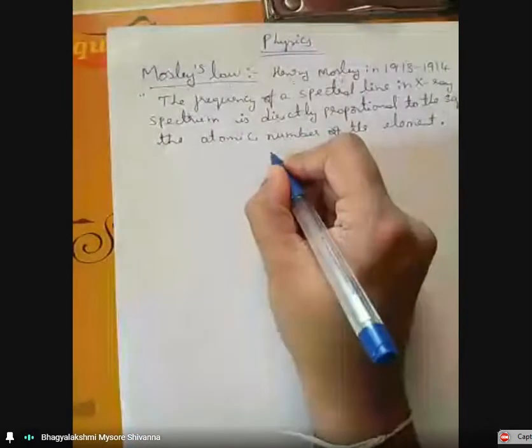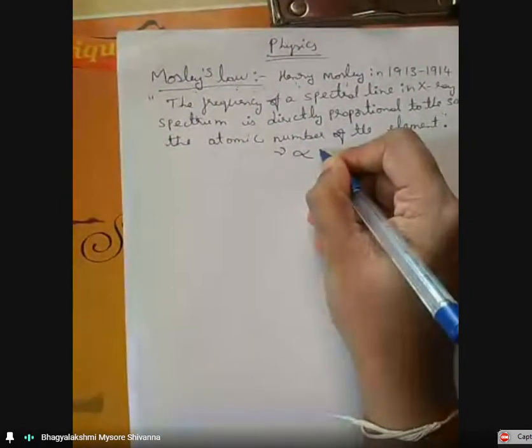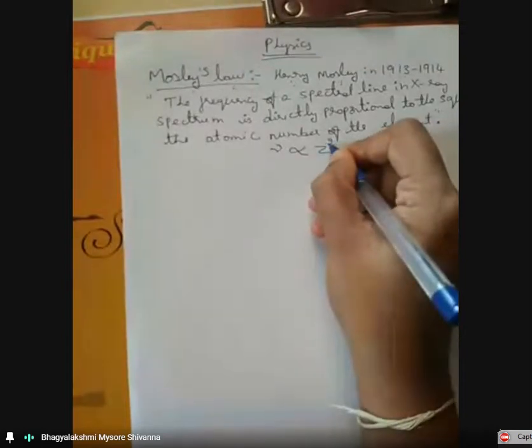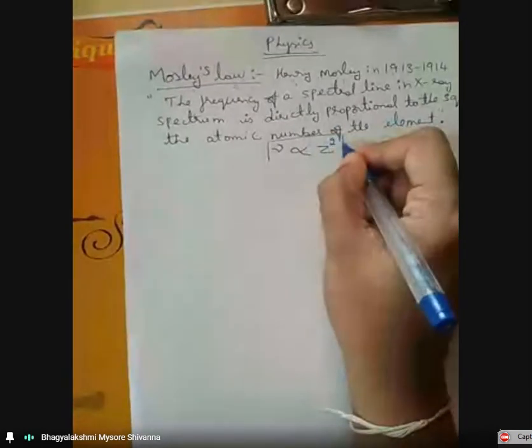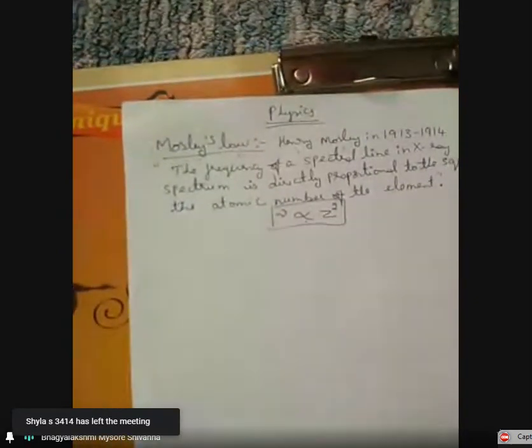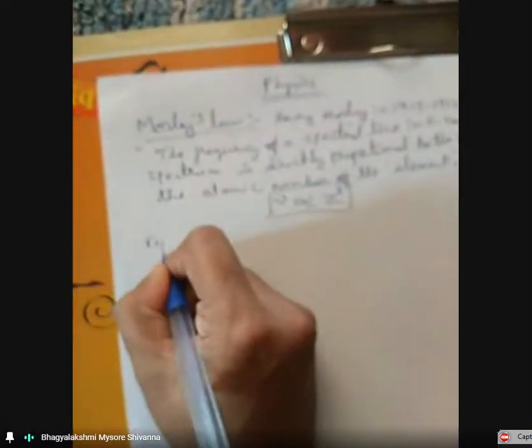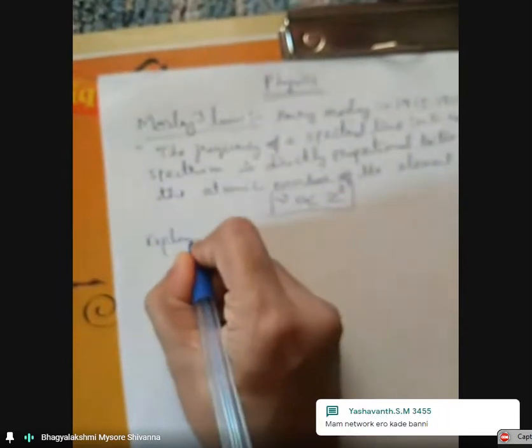So according to this law, if mu is the frequency, it is directly proportional to the square of the atomic number of the element. So this is the law. Hence, this law is named Moseley's law because he gave this law. So in the examination, the statement is asked for 2 marks.